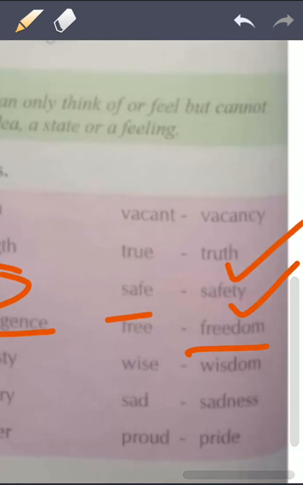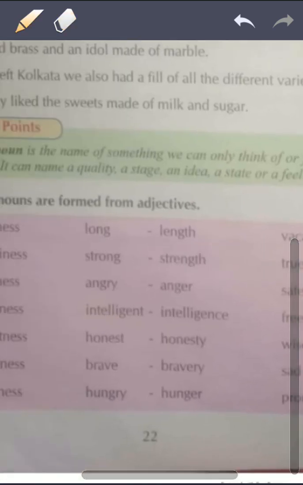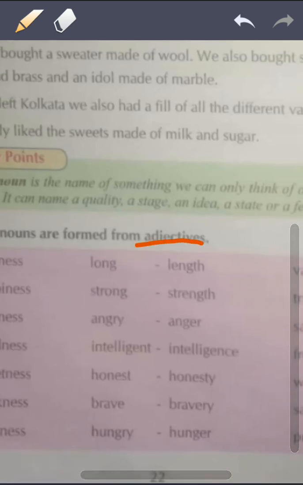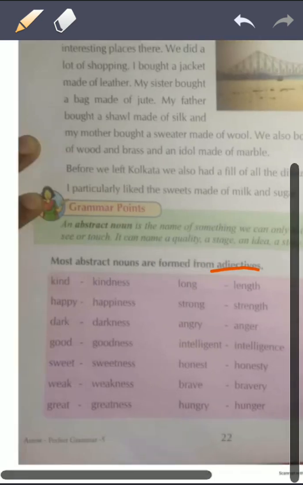Okay, we achieved our freedom in 1947. So we achieved something, na. What we achieved? We achieved freedom. But we say India is a free country, so it is defining which type of country? Free country. So that will be called adjective. But when you will say freedom, then it will be abstract noun.